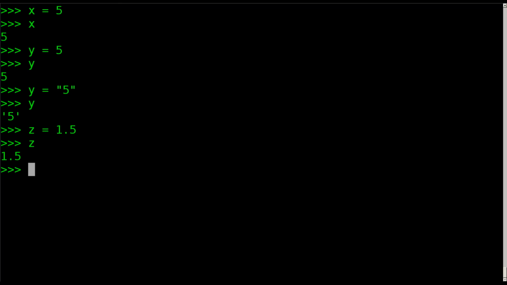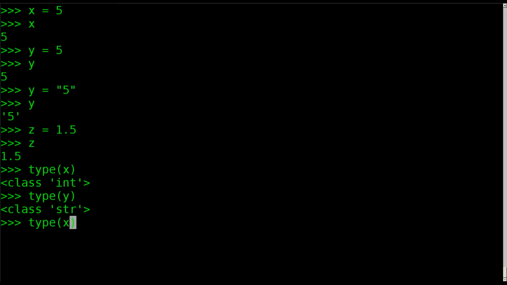So how do we check within the code what type of variable it is? Well, there are a few different things you can do. You can use type, and I can say type(x), and it says class int. If I do type(y), it says class str. So right there, type will tell me whether it's an integer or a string. And if I put in z for this, it says float.